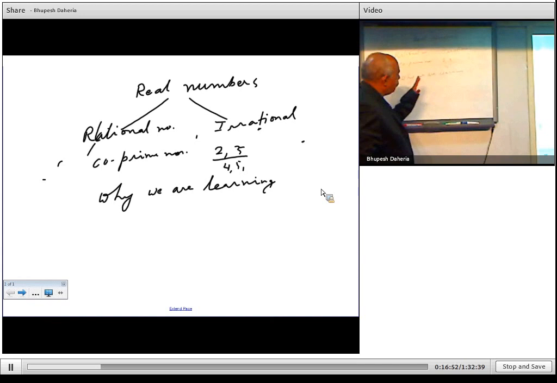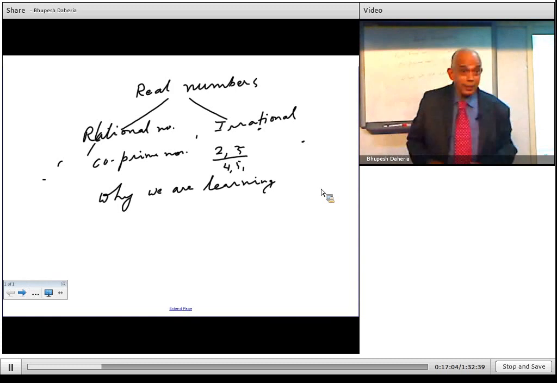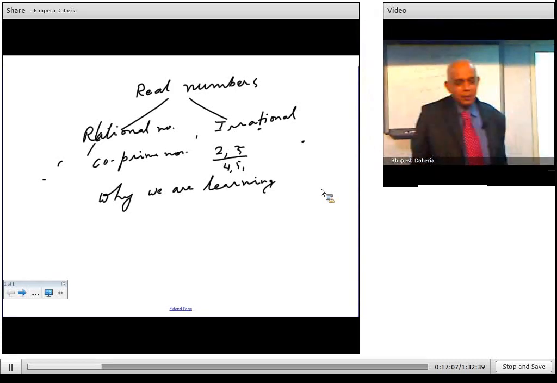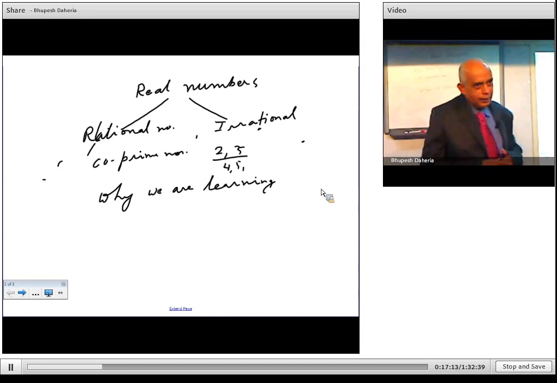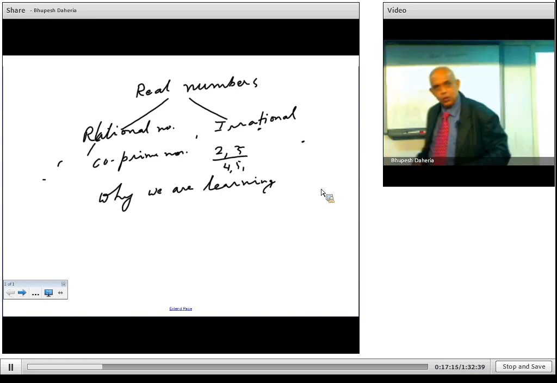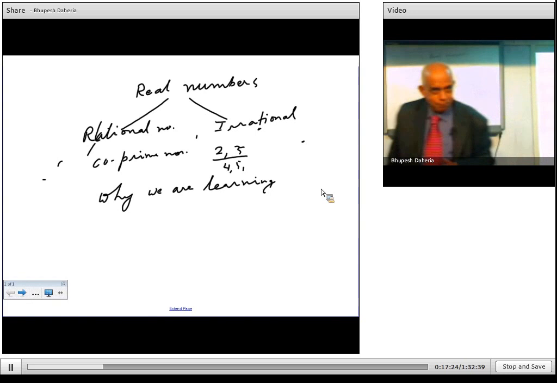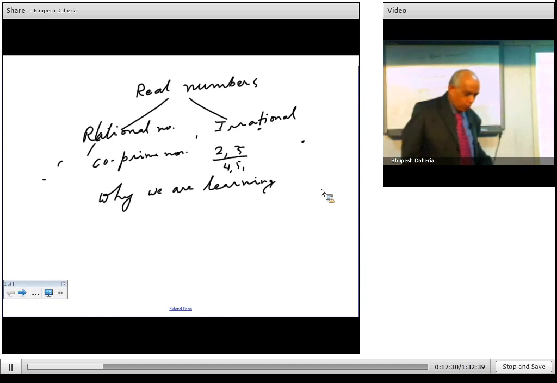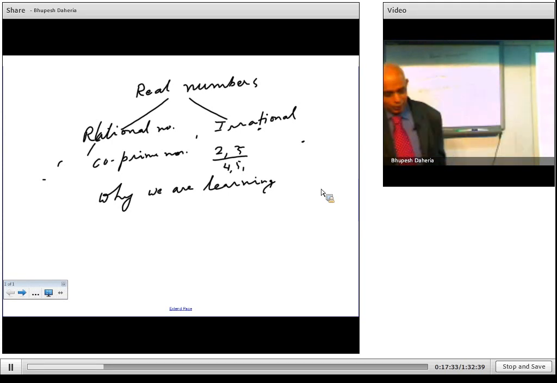Now you all have learned different types of numbers, and now see why we are learning this. As I said in the beginning, why do we have to learn number theory? Everybody knows what is 1, 2, 3, 4, but what exactly new thing are you trying to teach us? Yes, I agree with you, because if you learn only what is given everywhere, you won't feel interested. But these numbers are so versatile that when you learn them in a different way, you will feel interested in learning number theory.